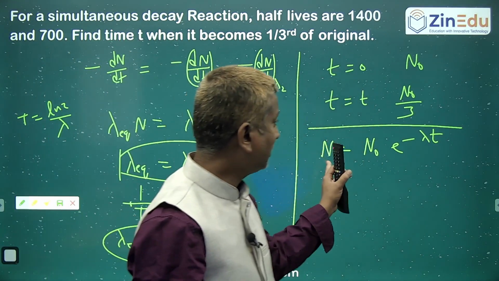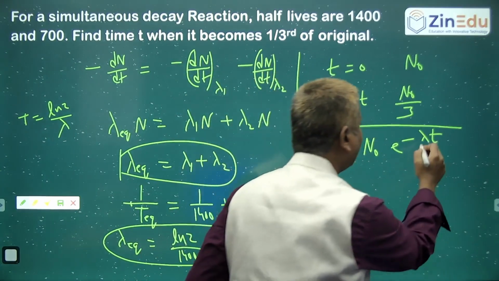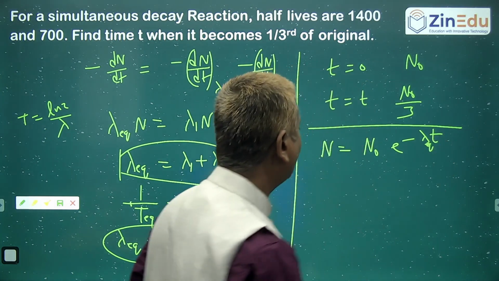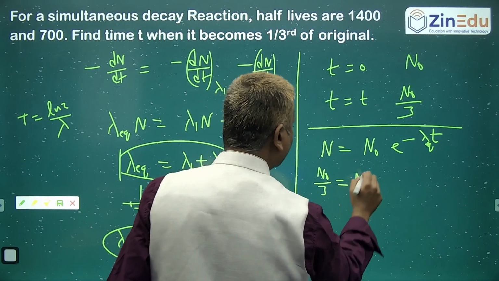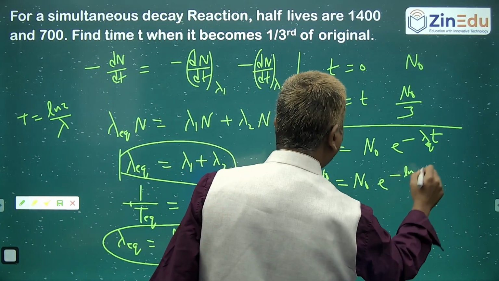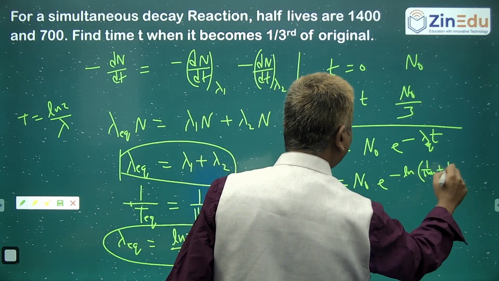Number of nuclides present after time t is equal to initial number of nuclides into e power minus lambda t. Here it is simultaneously decaying by both, so lambda equivalent into t. So you will get N naught by 3, 1/3, equal to N naught into e power minus lambda equivalent t. Just substitute this: ln 2 into 1 by 1400 plus 1 by 700.